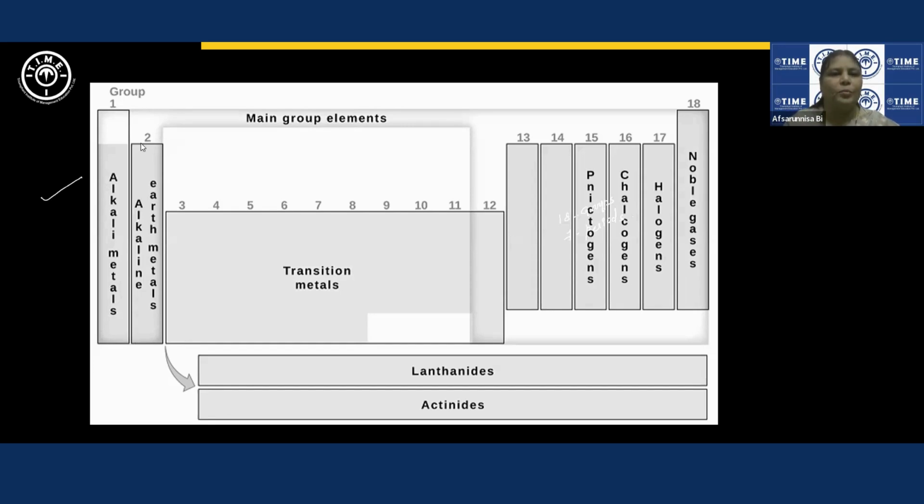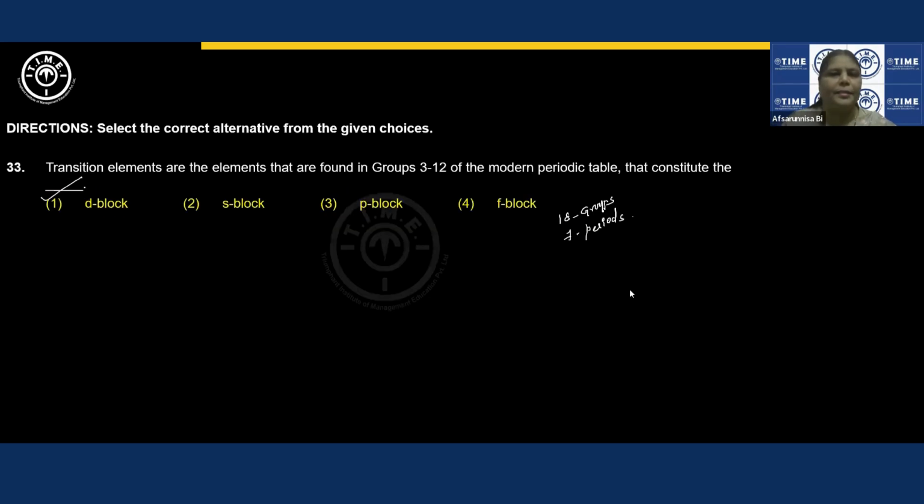Okay, group 2, alkaline earth metals. And then from group 3 to group 12, transition metals. We don't have any specific names for the 13th group and the 14th group. 15th group elements are known as pnictogens. P is silent here. Pnictogens. 16th group, chalcogens. This is also asked. You can see that question as I move ahead. 17th group elements, halogens. This is asked a number of times. And then 18th group elements, noble gases or inert gases. Right? Noble gases or inert gases.